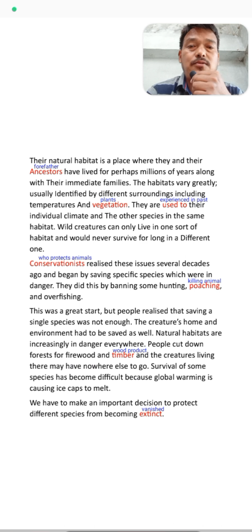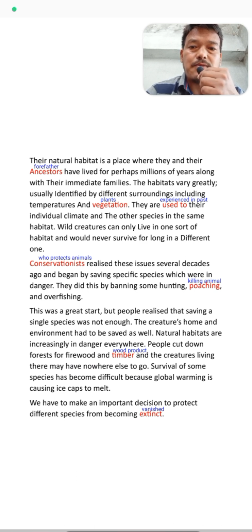That's why animals don't have any place to live, because of the cutting of trees.